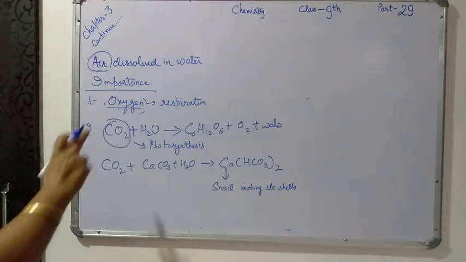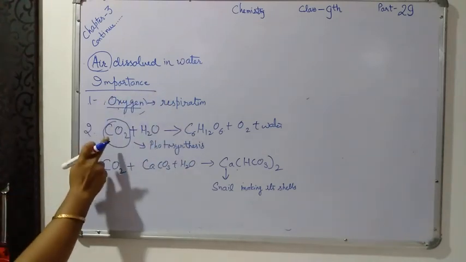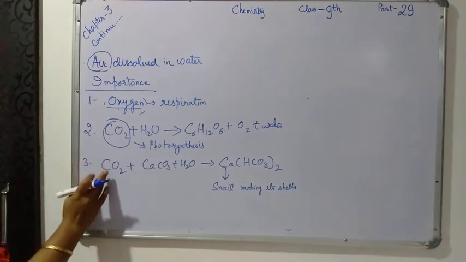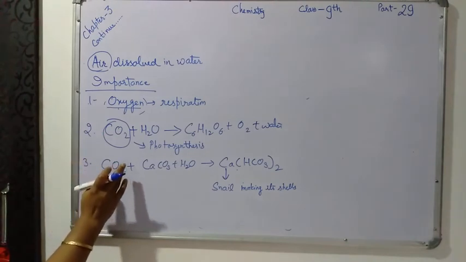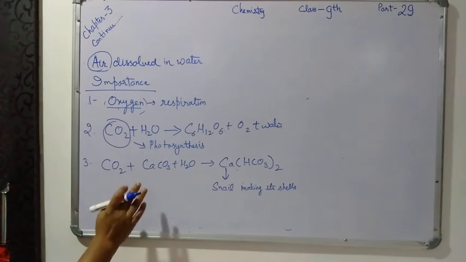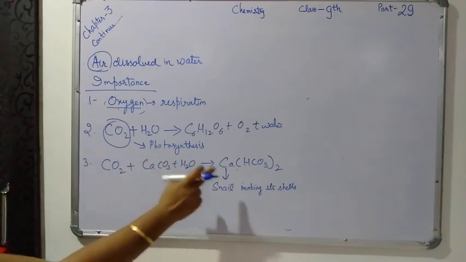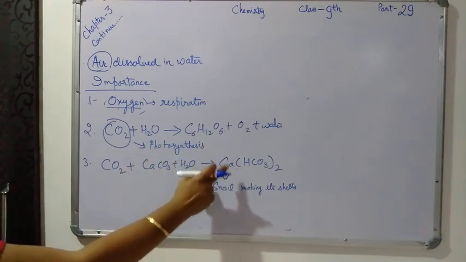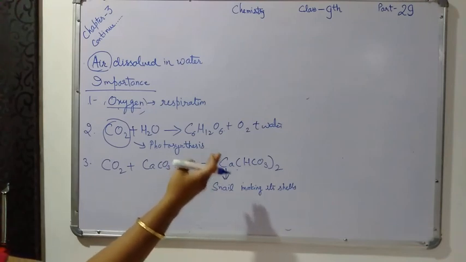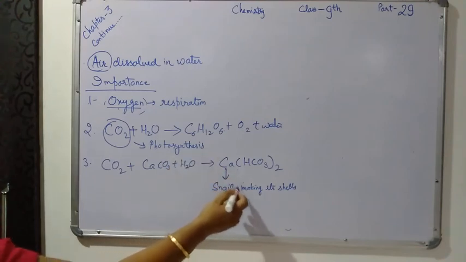So these gases which are dissolved in the water are very, very important. The first one is oxygen, which is used for respiration. The second one is carbon dioxide, which is used for photosynthesis. And the third one is carbon dioxide, which reacts with limestone or calcium carbonate and forms calcium bicarbonate, which is used by snails and other aquatic animals for making their shells.